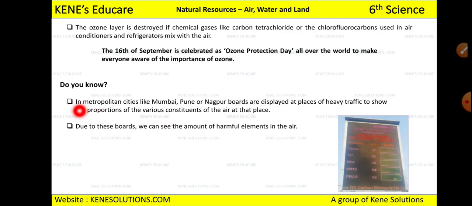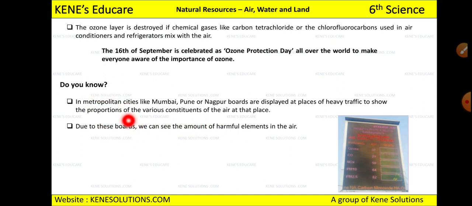See, in metropolitan cities like Mumbai, Pune, or Nagpur, boards are displayed at places of heavy traffic to show the proportion of the various constituents of the air at that place. So this is how it is shown at various places, how much harmful gases or which harmful constituents and how the constituents of air are getting disturbed. जहाँ पे बहुत ज़्यादा heavy traffic होता है वहाँ पे ये सारी चीज़ें दिखाई जाती हैं.